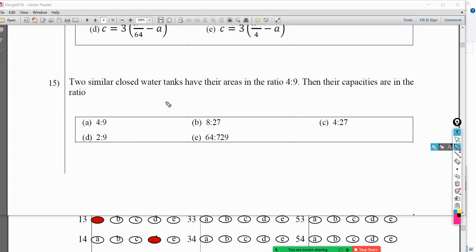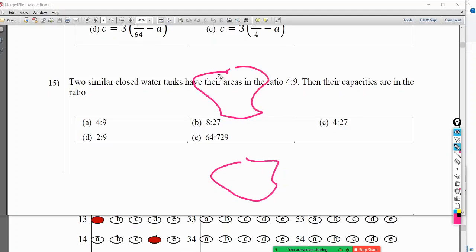2 similar closed water tanks have their areas in the ratio 4 to 9. Then their capacities are in the ratio. Let's say this is a regular area, because they have not mentioned. You have to assume it's a regular area. Whatever the area is, it is a regular shape.